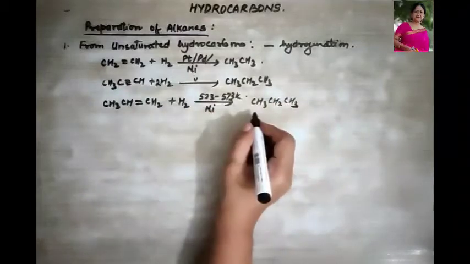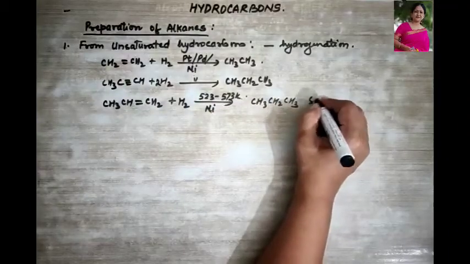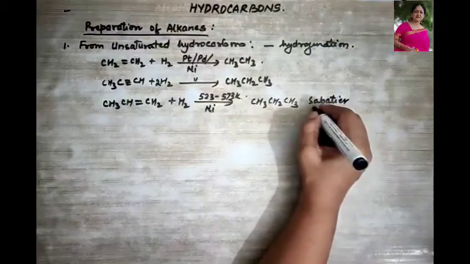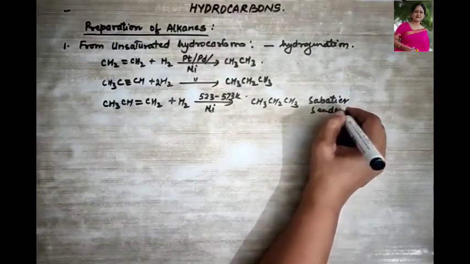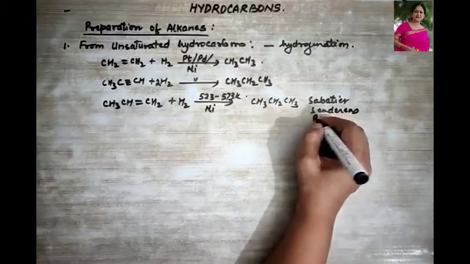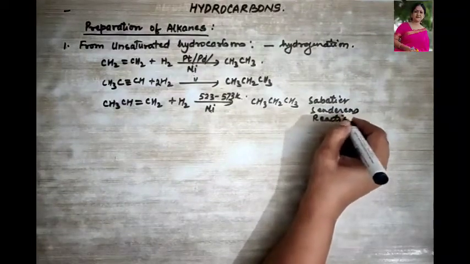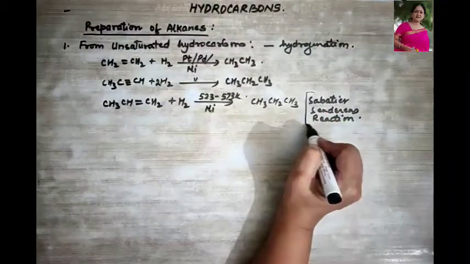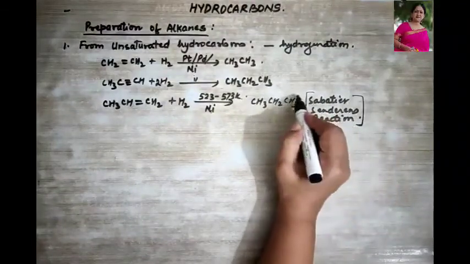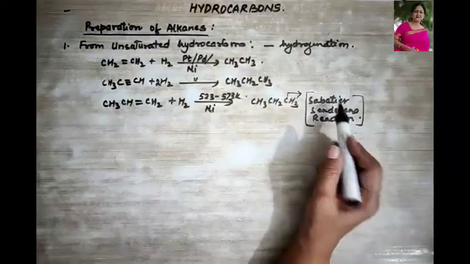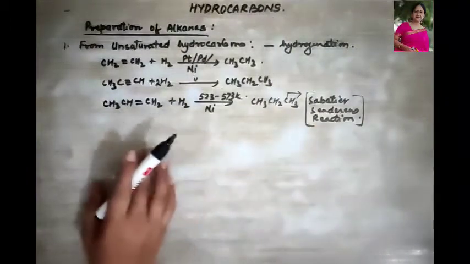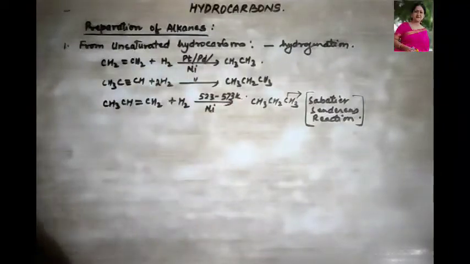But this reaction is called Sabatier-Senderen's reaction. Okay, what is this reaction termed as? This reaction is termed as Sabatier-Senderen's reaction. Okay, so the first reaction is clear.